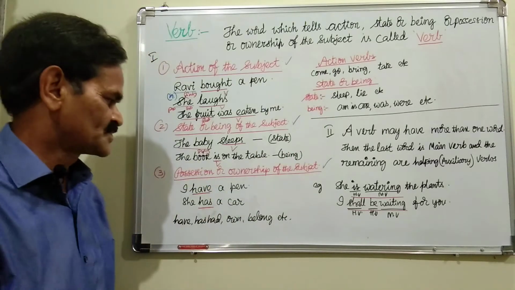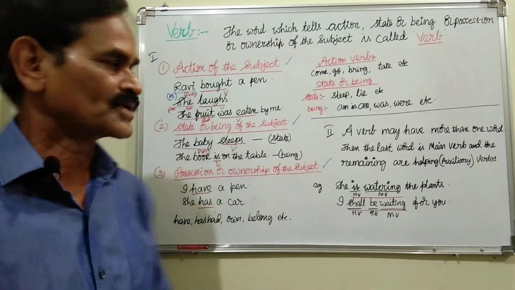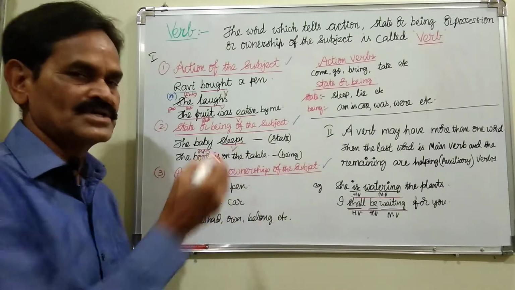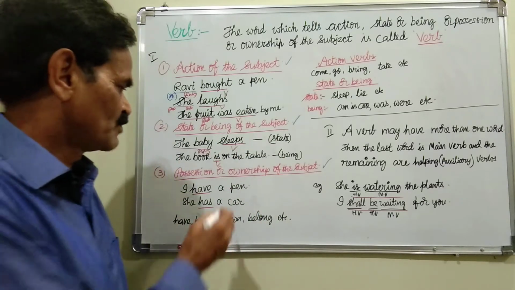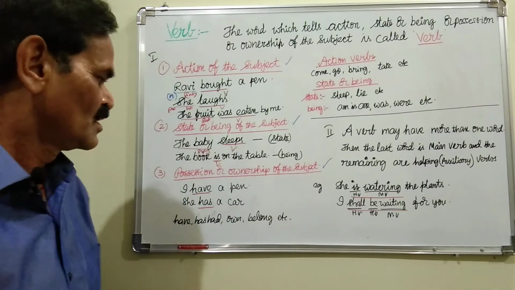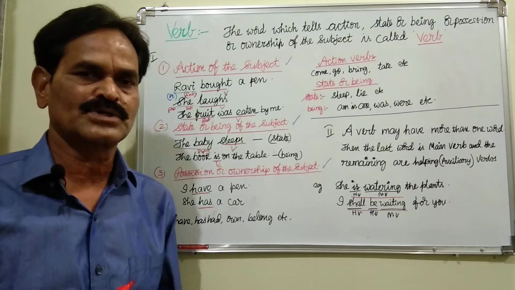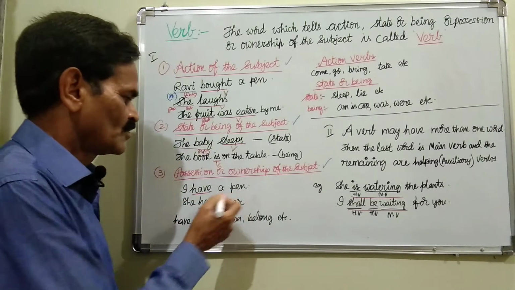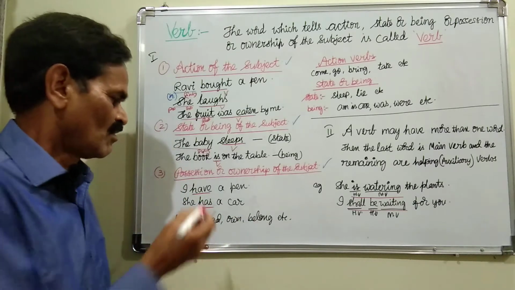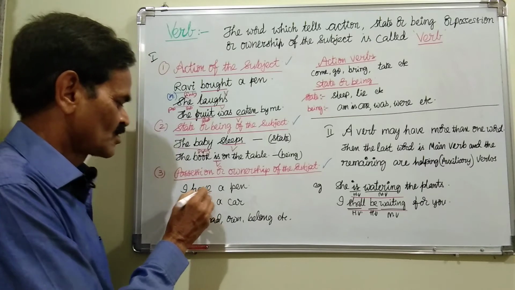Now, the third one, let us see possession or ownership of the subject. Verb tells the action of the subject, verb tells the state or being of the subject, and verb tells the possession or ownership of the subject also. Possession means what is with the subject, what the subject owns. Now, I have a pen, I own a pen, the pen belongs to me. So all these verbs tell the possession or ownership of the subject.